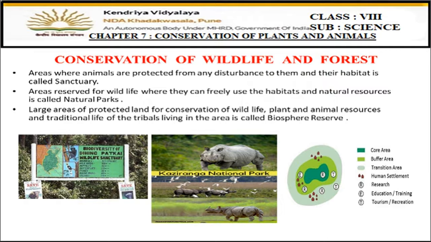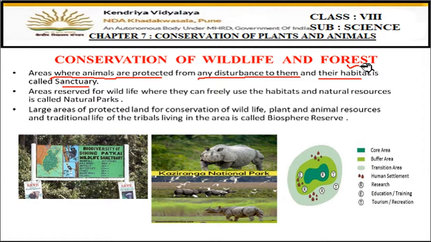Now let us see one by one what they are. So what is a sanctuary? Areas where animals are protected from any disturbance to them and their habitat. So such areas where animals are protected mainly. Okay, the main focus is to protect the animals, and nobody is allowed to disturb the animals living in those areas and their habitats. Means plant cutting is also prohibited there.